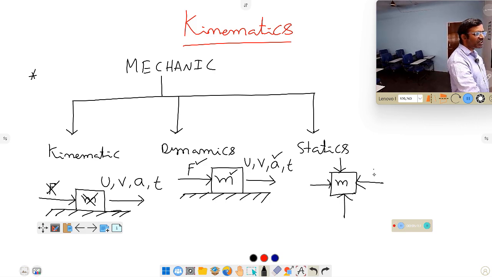Under the number of forces, when it is acting, what happens? It may be equilibrium, it may not be equilibrium. If it is equilibrium, that type of expression is different, and if it is moving, that type of expression is different.